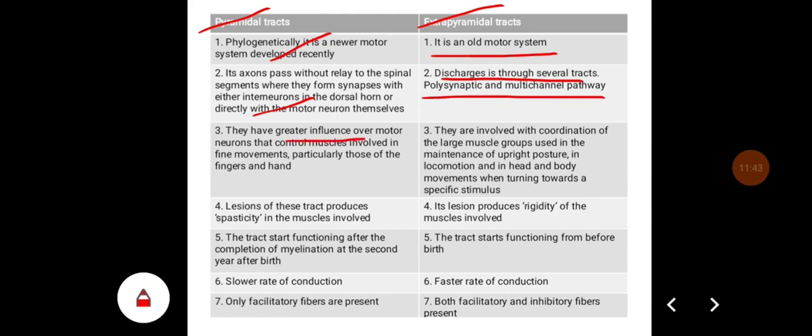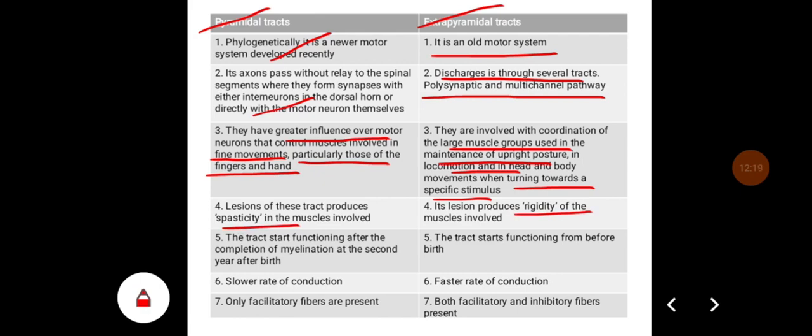Pyramidal tracts have a greater influence over the motor neurons that control muscles involved in fine movements, particularly those of fingers and hands. Whereas extrapyramidal tract is involved in the coordination of the large group of muscles used in the maintenance of upright posture, locomotion, and head and body movements, and when turning towards a specific stimulus. The pyramidal tract's lesions produce spasticity, whereas rigidity is produced in case of extrapyramidal tract.